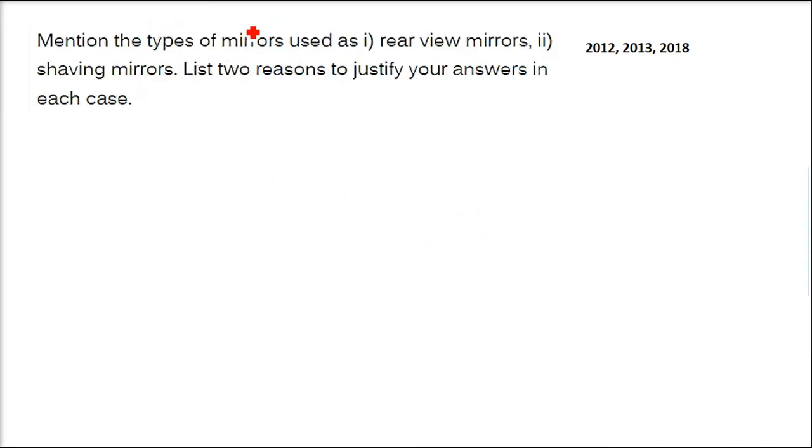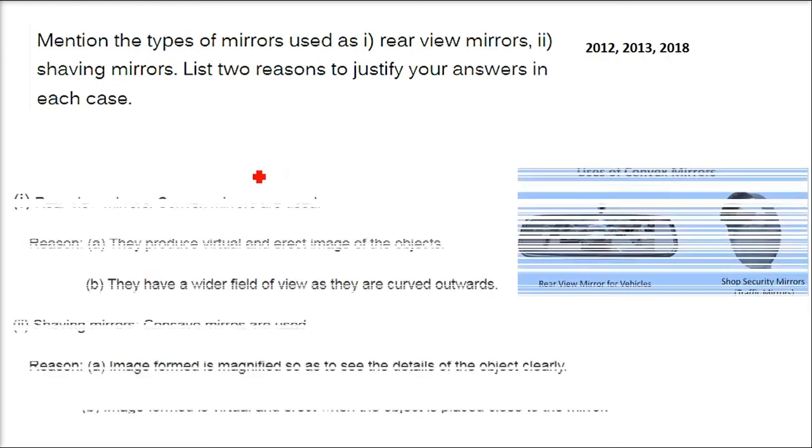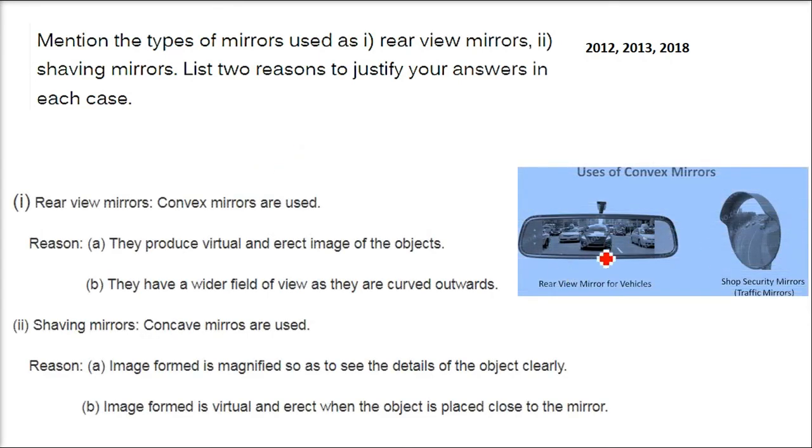Mention the type of mirrors used as the rear view mirrors and the shaving mirrors. List 2 reasons to justify your answers in each case. So these are the rear view mirrors of vehicles as we just saw, and this is also a shop security mirror. It is not asked here, but shop security mirrors and traffic mirrors are also like this. So the rear view mirrors are convex mirrors and the shaving mirrors are concave mirrors.